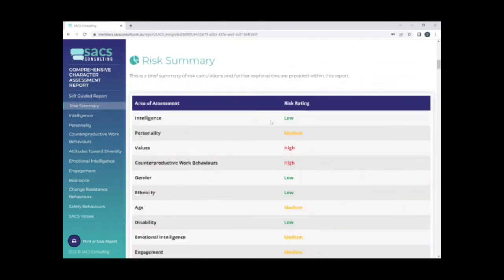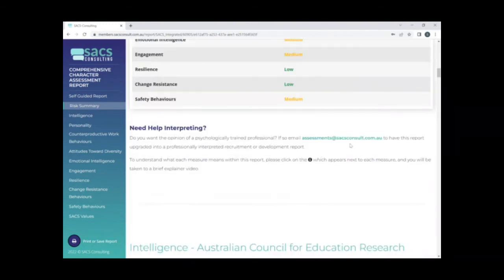What we've also done is include color-coded risk ratings on a traffic light system, where if it's a low risk, that's represented with green. If it's a medium risk, you can see the yellow there, and a high risk is red.